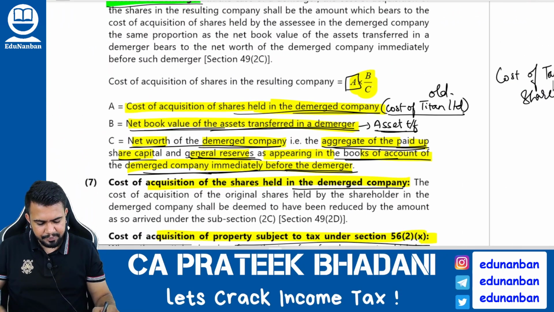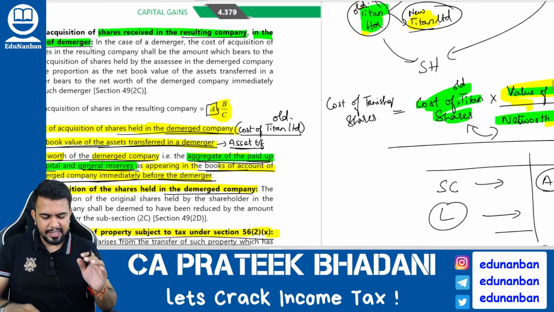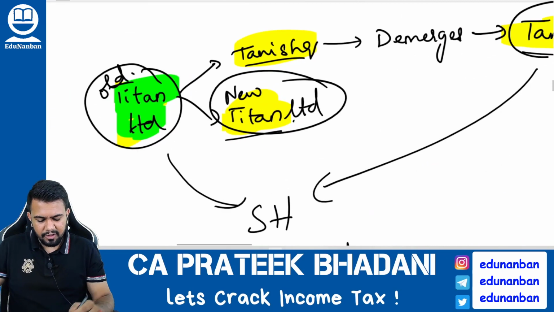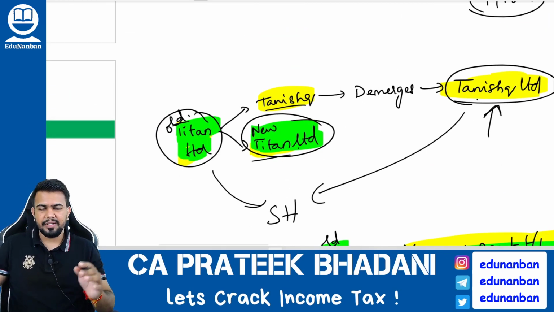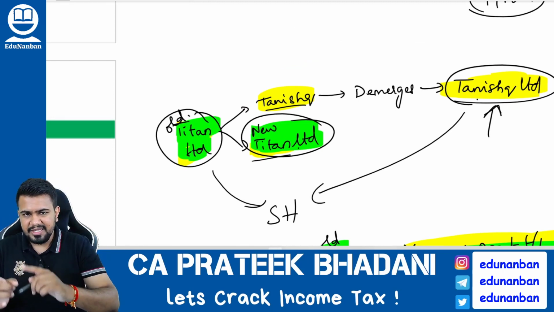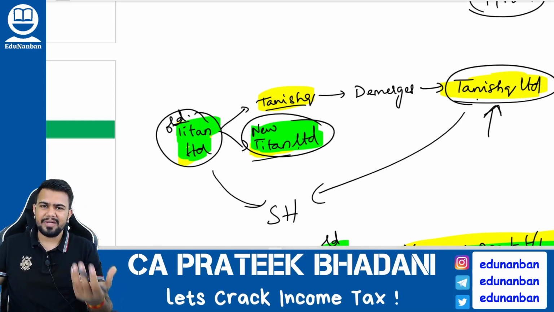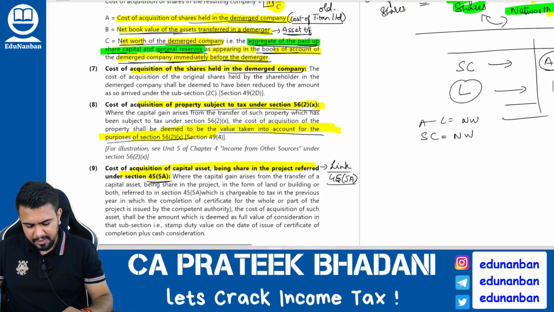Net worth means aggregate of paid up share capital and general reserve. Now comes the question, what will be the value of new Titan shares? Very simple. The value of old Titan shares minus value of the Tanishq company shares will be the value of new Titan shares. Correct? I hope you are able to understand.